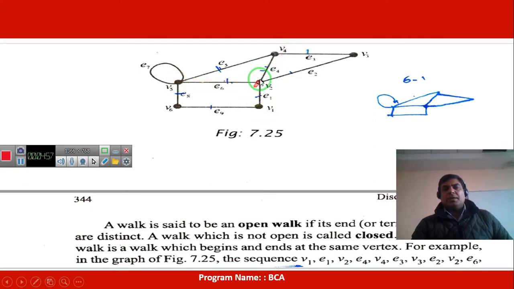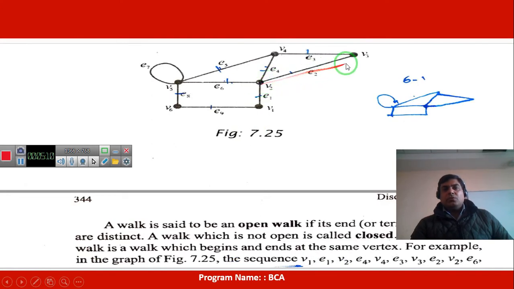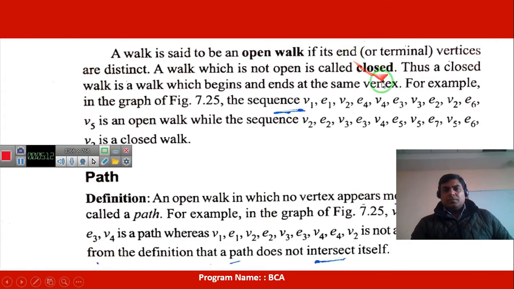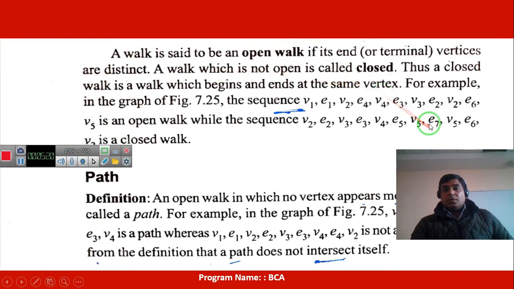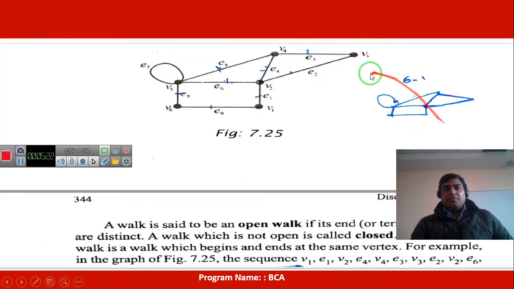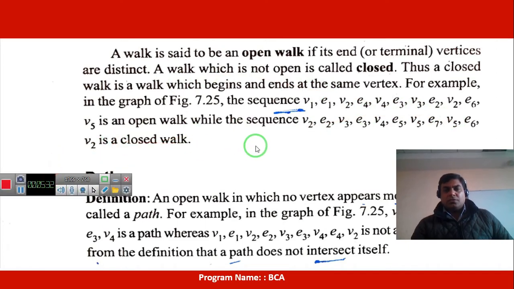Some vertices may be repeated; v2 has been repeated twice. But now v2 e2 v3 e3 v4 e5, v5 e7 v5, so v5 has been repeated, and e6 and v2 is a closed walk.